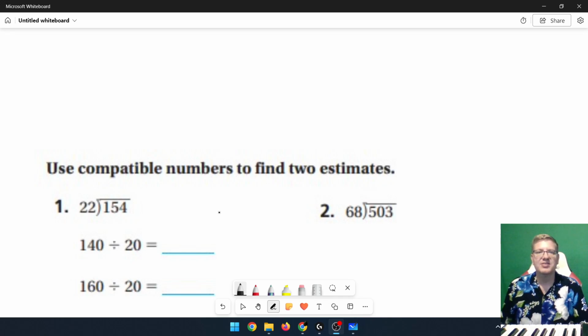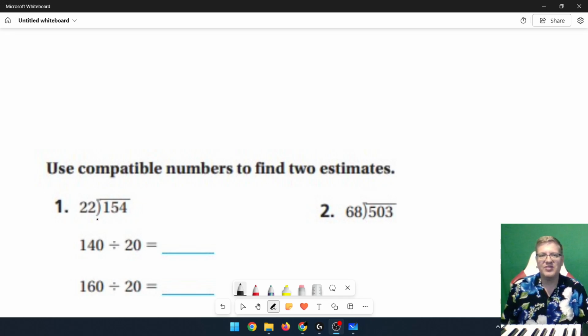2.4. So for this lesson, we are working on using compatible numbers to find estimates, which sounds like it should be easy enough, but sometimes this can cause a little bit of complication. So what we want to do is try to find some numbers that we can work with that fall nicely with the numbers for our basic math facts.